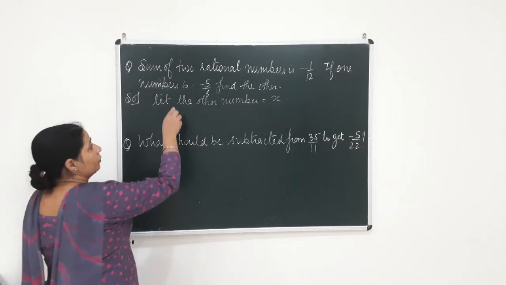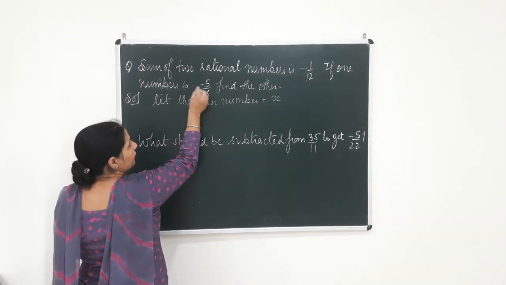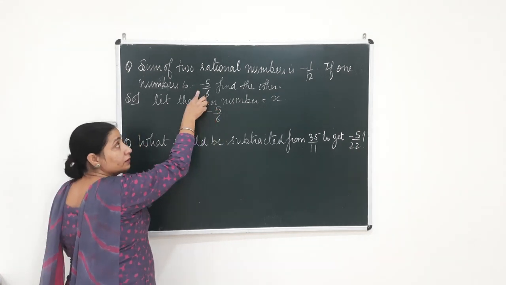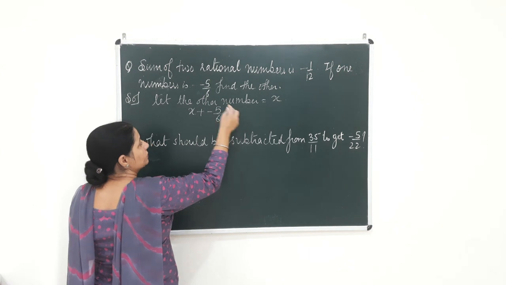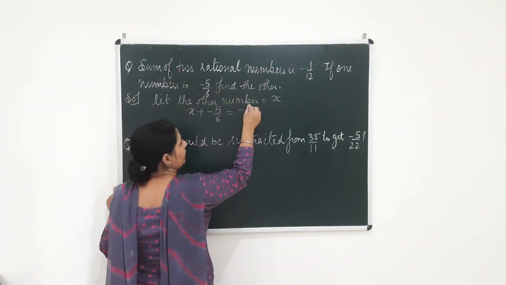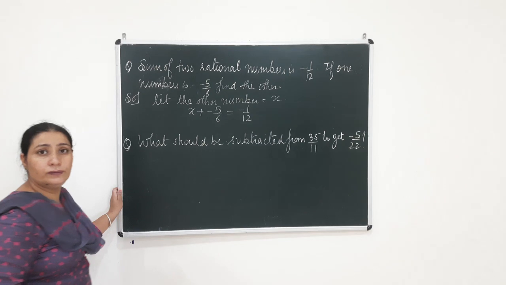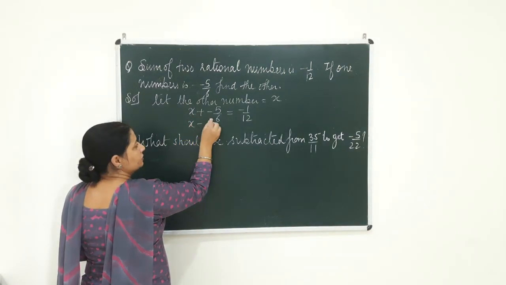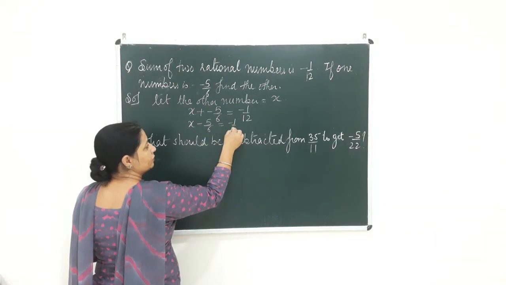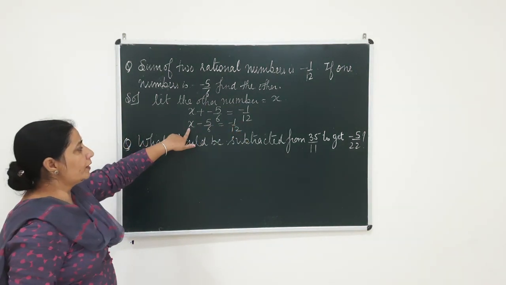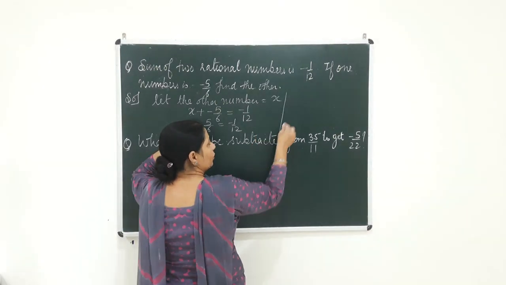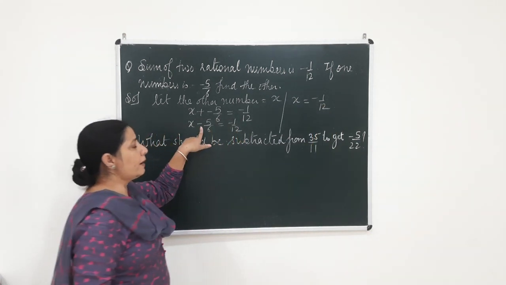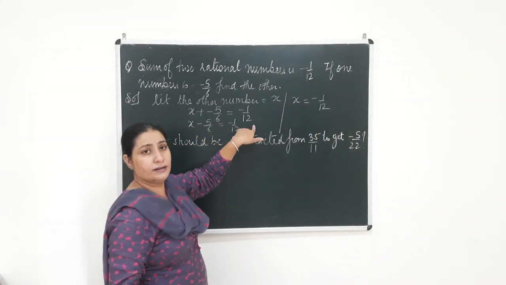Let us suppose that the other number that I don't have, that number is x. Clear beta? Now, what I mean is that if I add x and this number minus 5 by 6, the sum of these numbers has to be equal to minus 1 by 12. Now if I want to find this x, what I should do? x plus minus 5 by 6 is equal to minus 1 by 12. Now if I have to find this x beta, what I should do? x will be equal to minus 1 by 12. This minus 5 by 6 beta will be shifted to the right hand side.